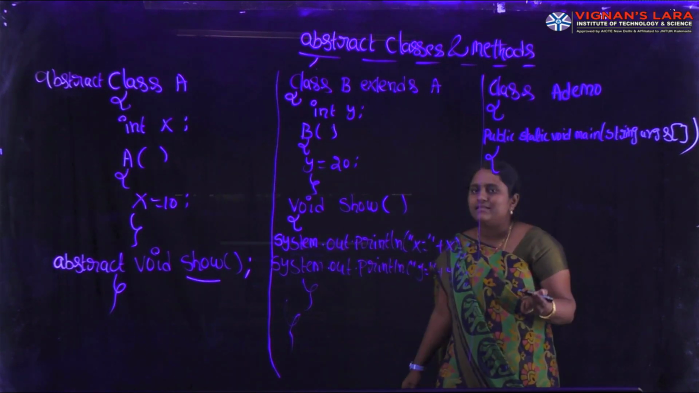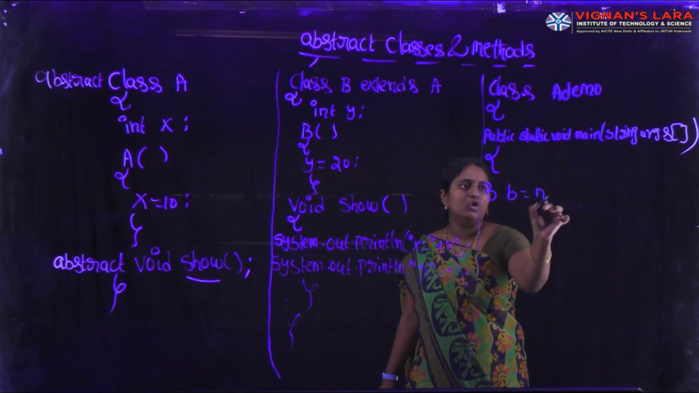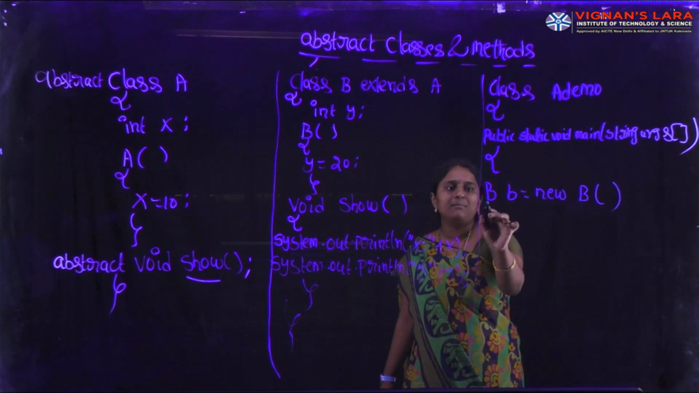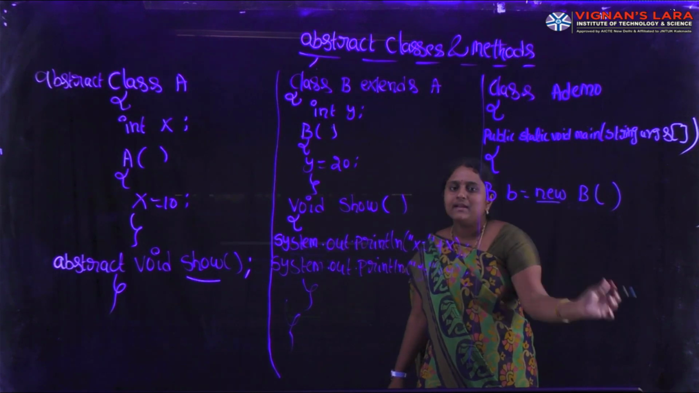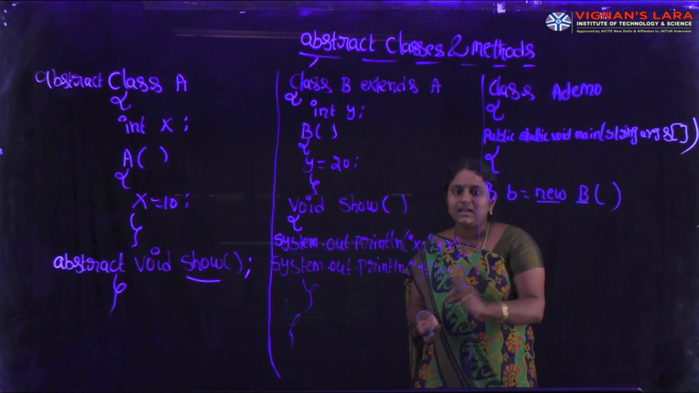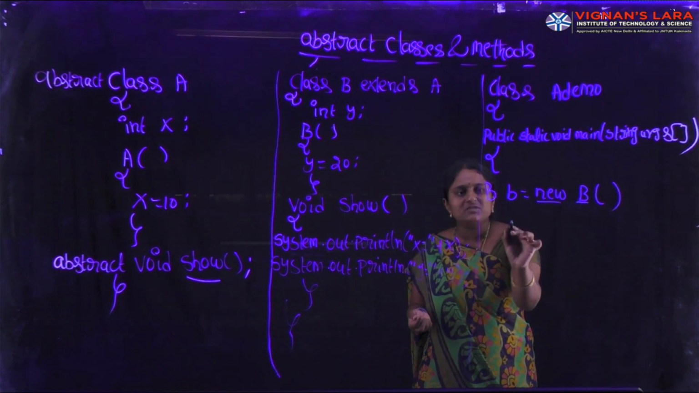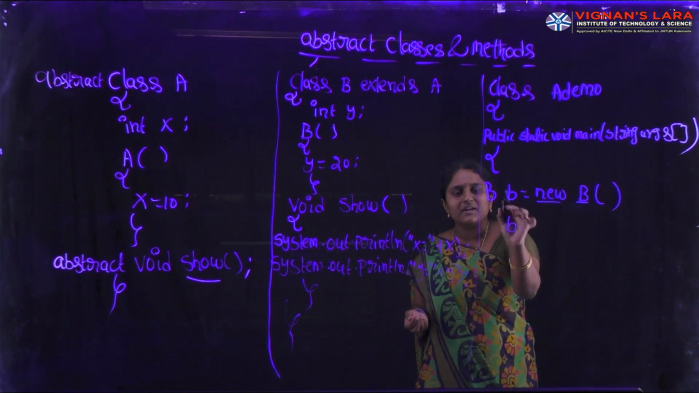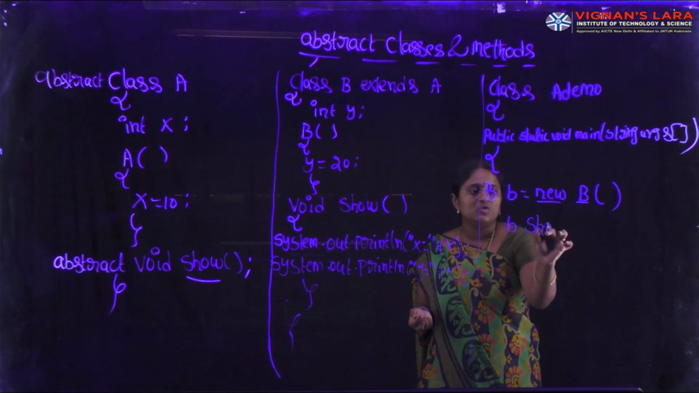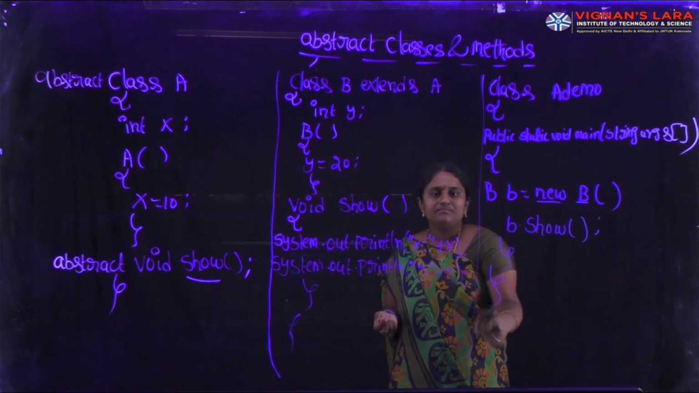In this program, what is our subclass? B is our subclass. Here I am creating an object of the subclass, B b equal to new B. You know that here B is the class name, b is the object name, and new is the keyword. It dynamically allocates the memory space for instance variables and instance methods. Here B is the constructor name, same as the class name. It is a default constructor. With the help of the subclass object reference, I am calling the show method. Here I am closing the main method body and class body.